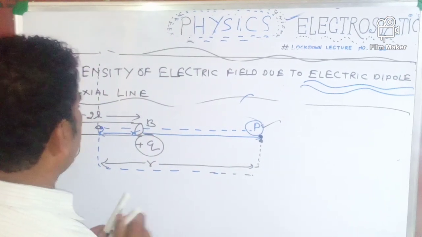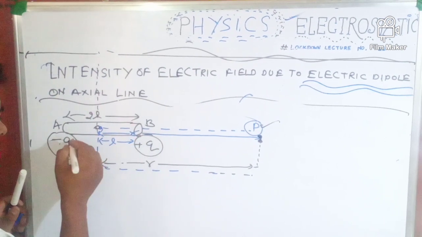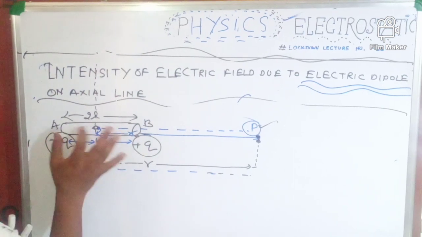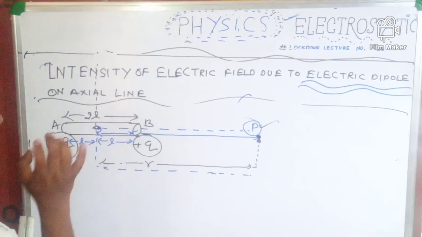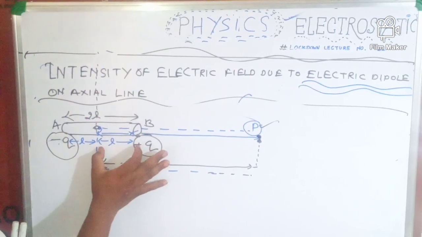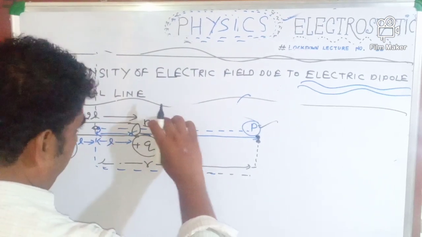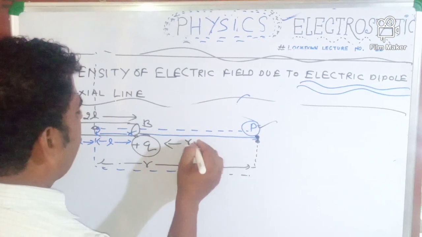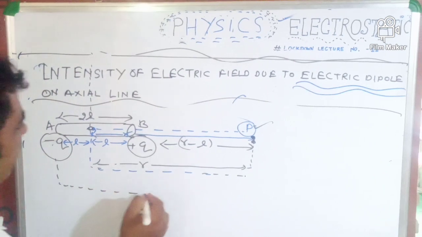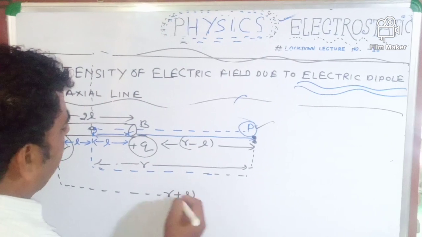If the distance between A and B is 2L, then this is the midpoint of the electric dipole. This distance will be L and this distance will also be L. What is the magnitude of BP? Here I will write r minus L. And what is the magnitude of AP, the distance between A and P? That is r plus L.